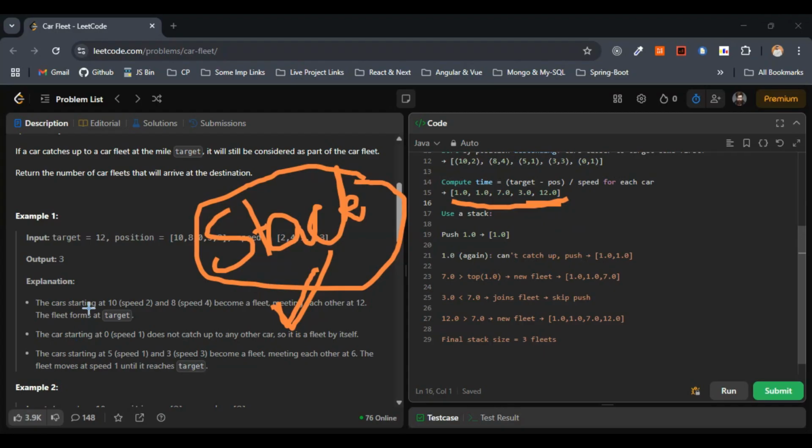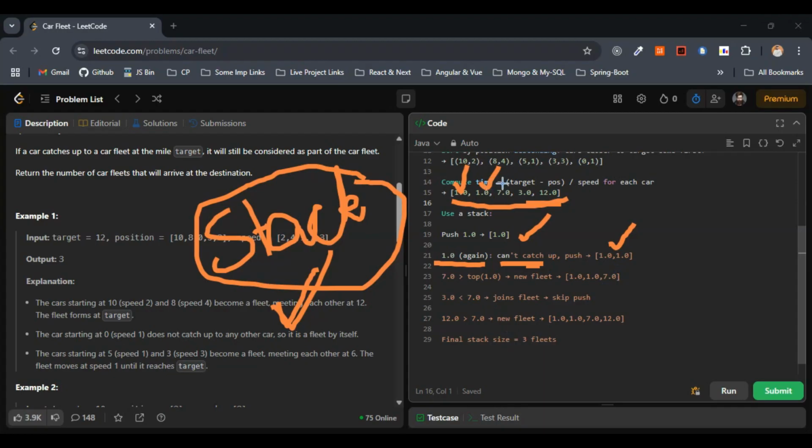Now we will push the value 1.0 onto the stack. First we initially pushed 1.0 to the stack, and now again we have 1.0 here. Because they have the same time, it cannot catch up, so we will push this one. The stack contains 1.0 and 1.0.